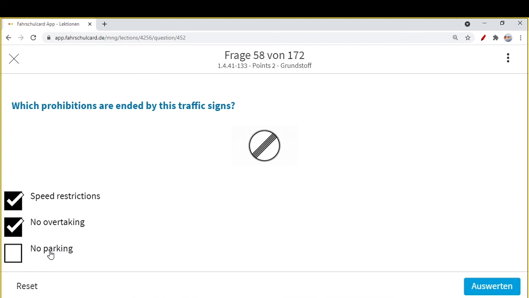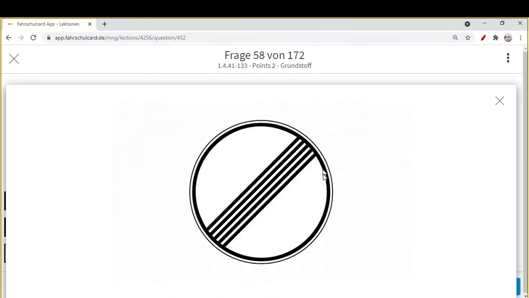No parking: if there was a circle with a red diagonal line, like this single line or two lines that we have seen in 3-minute parking or no stop signs, and over that sign there were cross lines, then the no parking prohibition was ended.